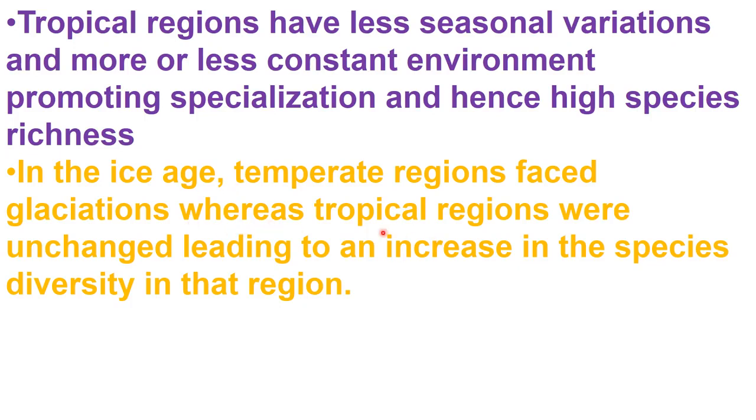But in tropical regions, these conditions were unchanged, leading to an increase in species diversity in that region. In tropical regions there was no such ice, so there was more time for speciation. And speciation is a matter of time only.